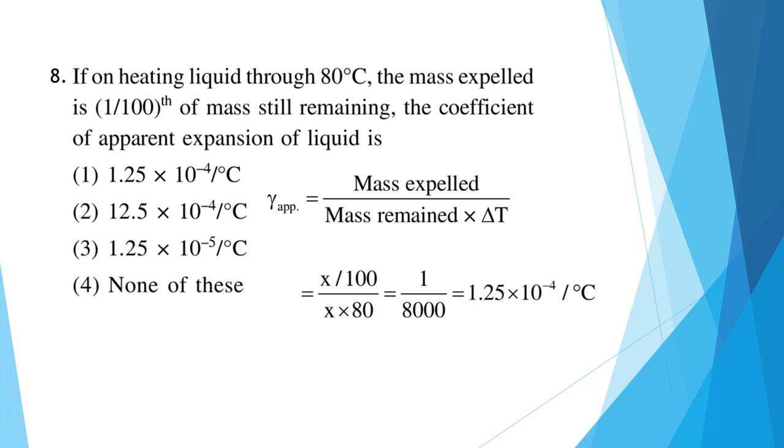When we solve this, we get 1 by 8000, which is equal to 1.25 into 10 to the power minus 4. Here the options are a bit confusing, so be sure that you tick mark or circle the right answer during the exam. Here the correct answer will be option 1.